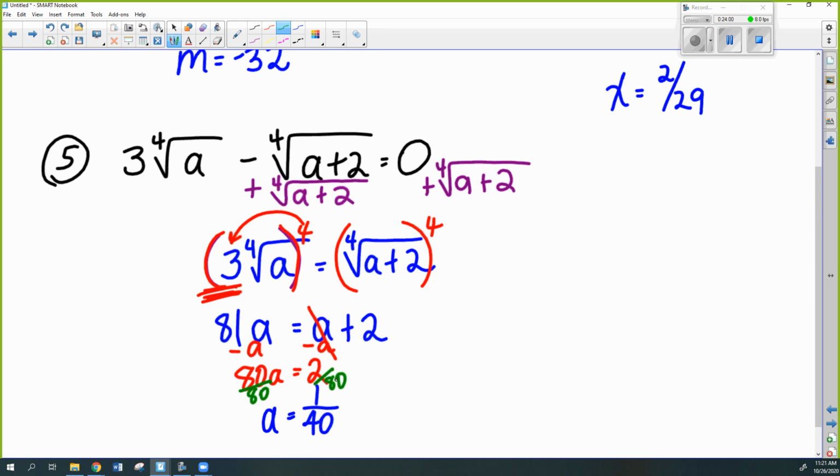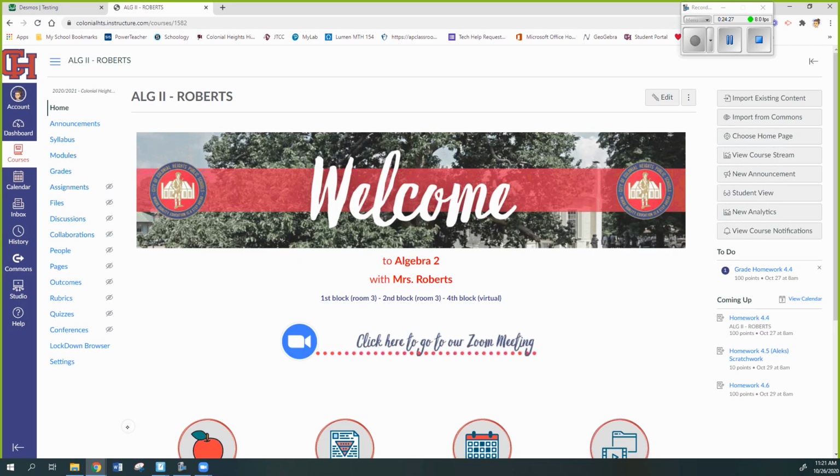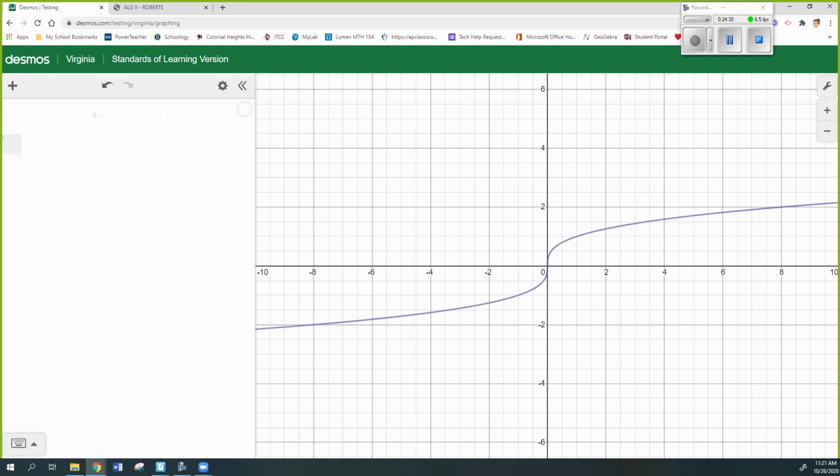Yes, I do, because I used an even exponent. Now, I will tell you that this is just not one that you would be able to do without a calculator in order to try to check this crazy thing. So what I would do is I would pull up Desmos, whether it's on my phone or on the computer. So I'm going to do it now to show you what it would look like. All right, so I'm going to open Desmos.